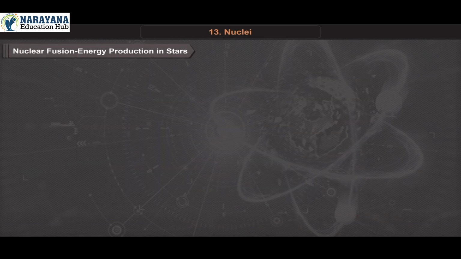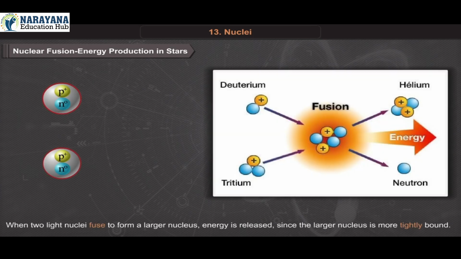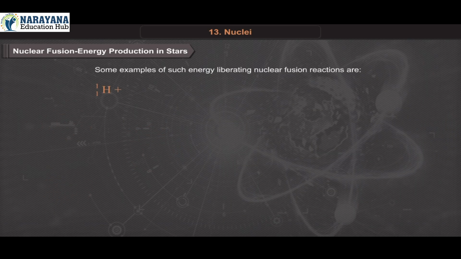Nuclear fusion: energy production in stars. When two light nuclei fuse to form a larger nucleus, energy is released, since the larger nucleus is more tightly bound. Some examples of such energy-liberating nuclear fusion reactions are: hydrogen-1,1 plus hydrogen-1,1 gives hydrogen-1,2 plus positron plus neutrino plus 0.42 MeV.